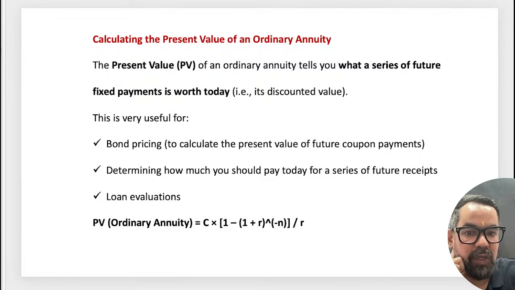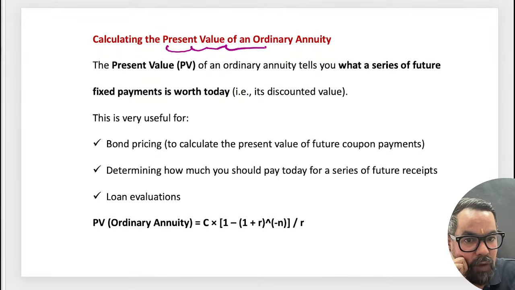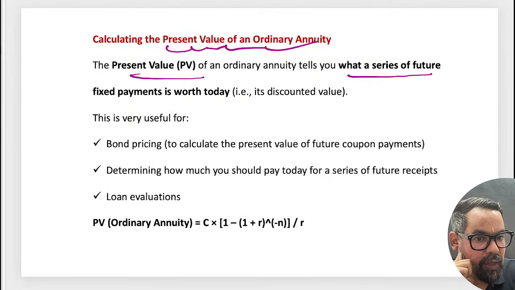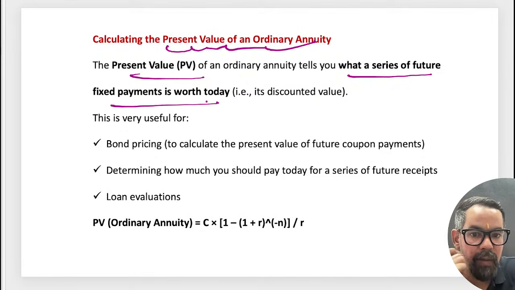The second one is when it is present value, calculating the present value of an ordinary annuity. The present value of an ordinary annuity is what a series of future fixed payments is worth today. It is based on the time value of money, right?